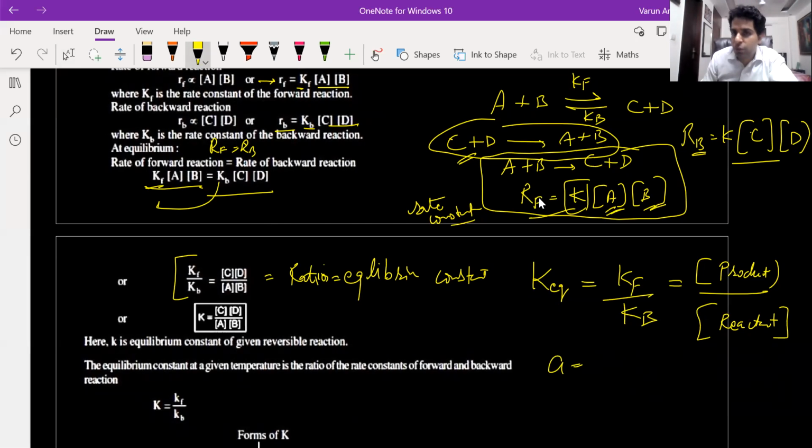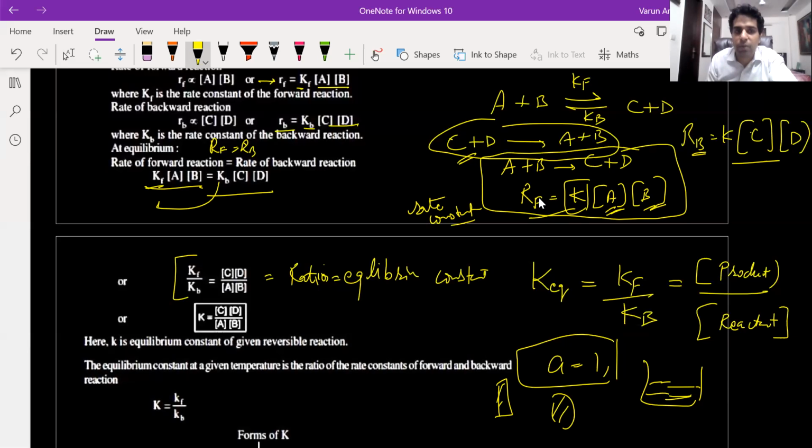Active mass for pure solids and pure liquids is taken to be 1. So suppose there is pure water, that is 1. Pure solid like iron or any other pure metal, that is 1. So for solids and pure liquids, the active mass is taken to be 1. What is the concentration of water in pure water? It's 100%, 100% water only. If I take a piece of iron, what is the concentration of iron in that? That is 100%. So for 100% pure liquids and pure solids, the concentration is 1.